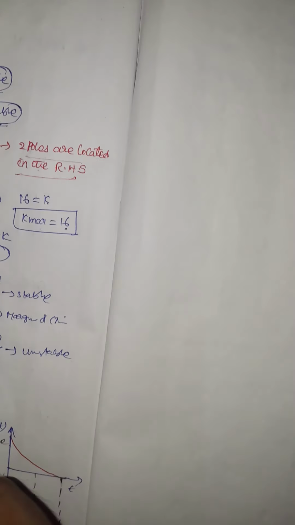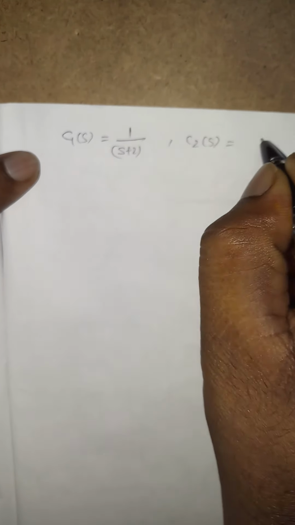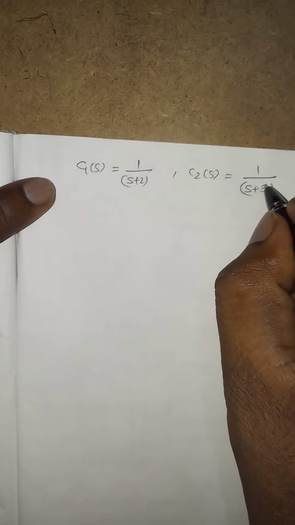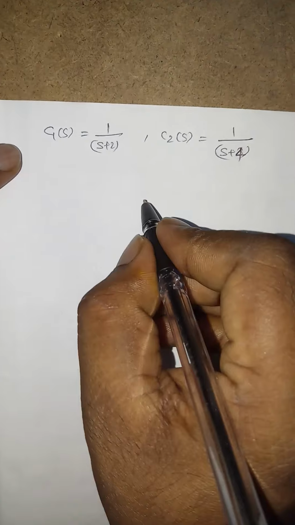And there is another concept in this relative stability. Suppose there are systems C1 of S is equal to 1 by S plus 2 and C2 of S is equal to 1 by S plus 4.